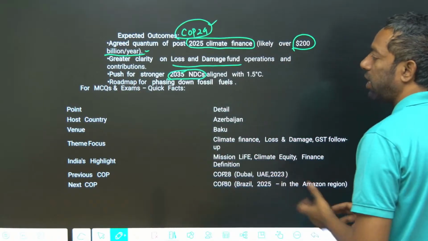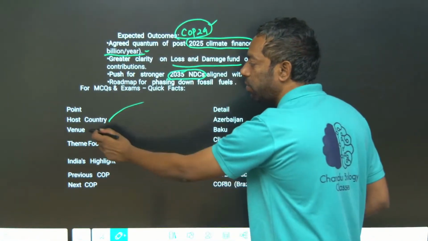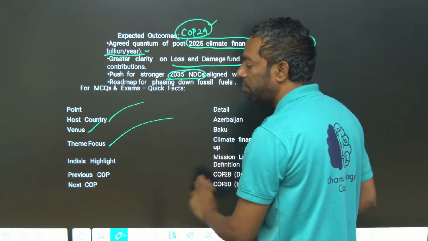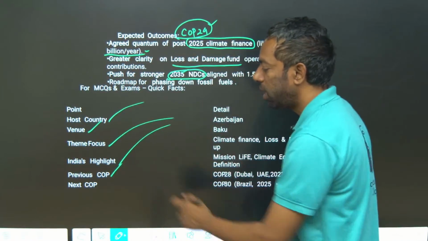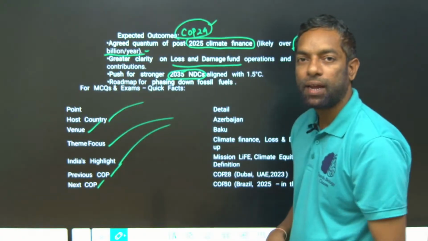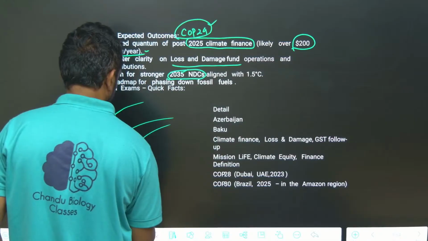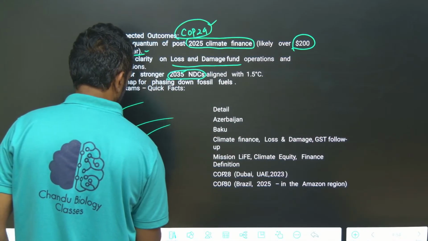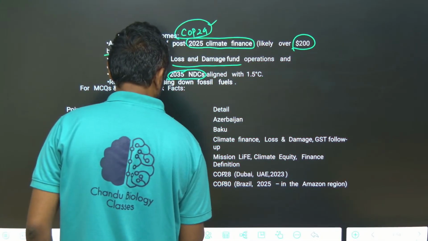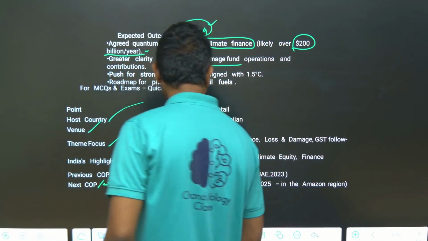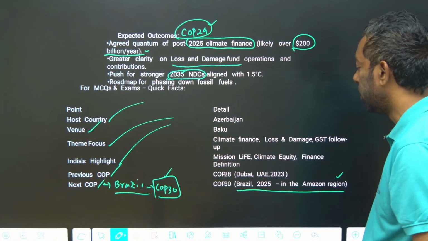Expected MCQs: they can ask you the host country, the venue, the theme, India's highlight, and the previous COP and next COP. The next COP, COP30, is taking place in Brazil, in the Amazon region.